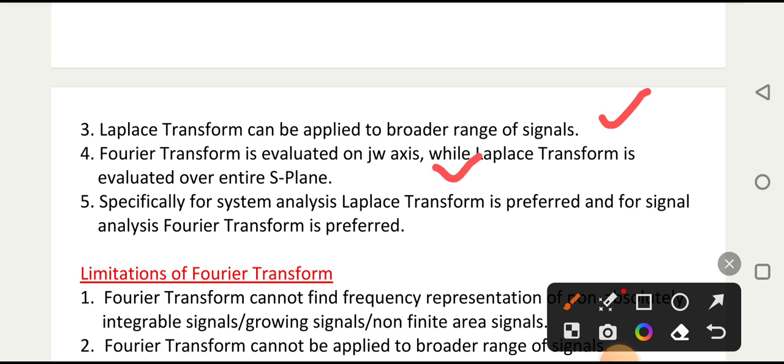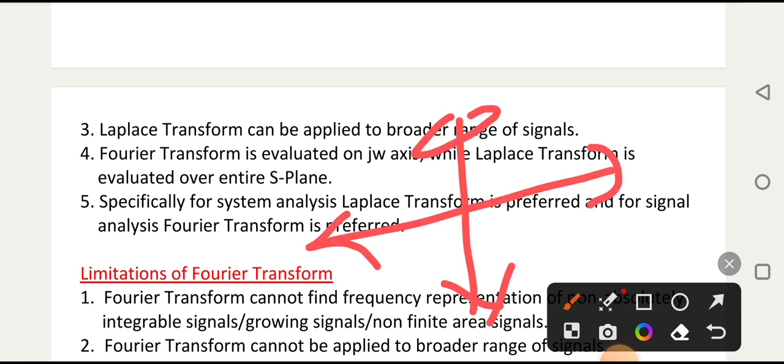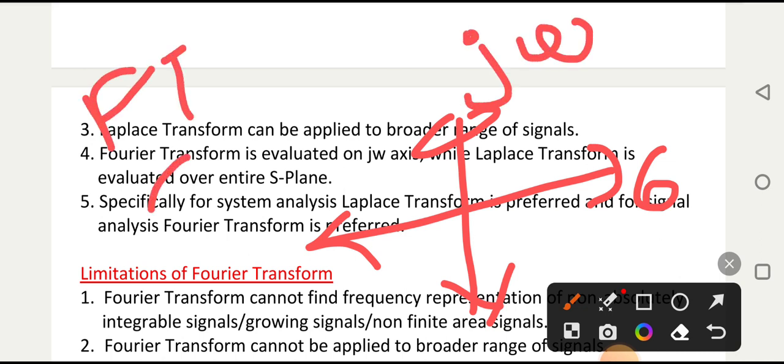Fourier transform is evaluated on the j omega axis, while Laplace transform is evaluated on the entire S plane. So this is your S plane, where on the x-axis there is sigma, on the y-axis there is j omega. And in Fourier transform, sigma is equal to 0. So sigma equal to 0 means this axis only, the j omega axis.